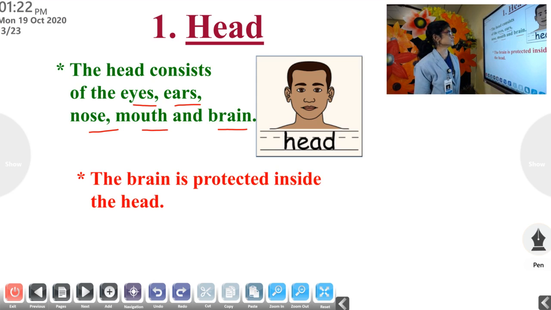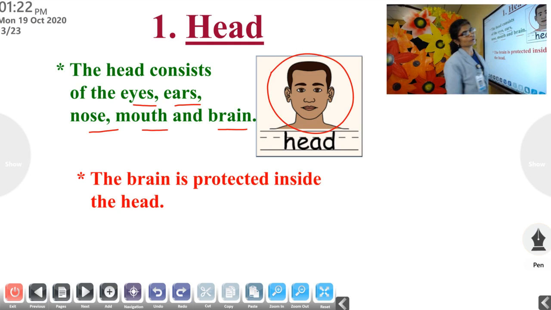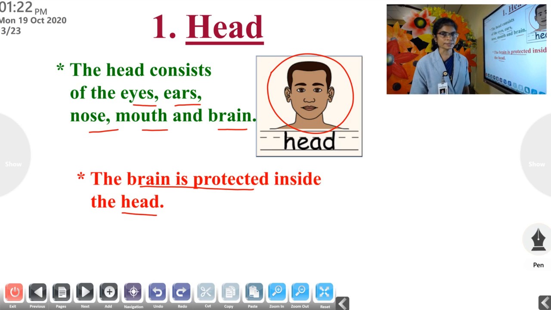This is the picture of the head. The brain is protected inside the head. Important point. Once more, the brain is protected inside the head.